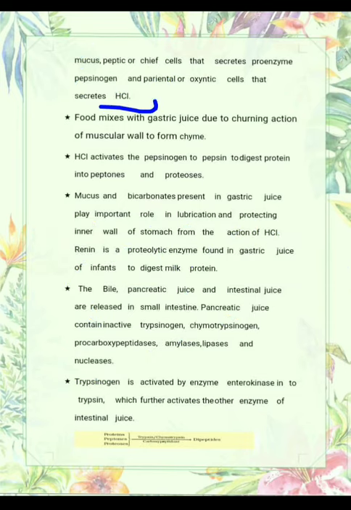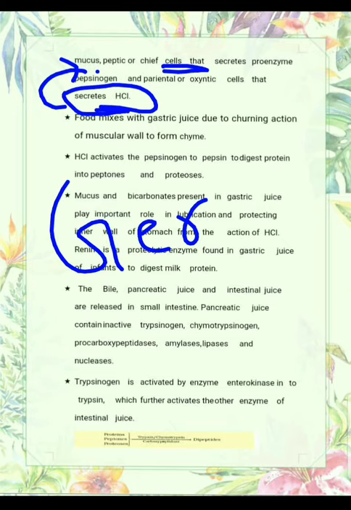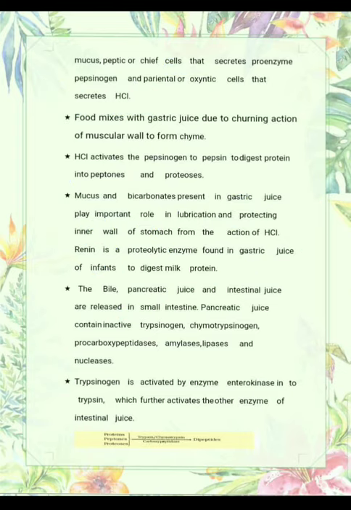So HCl, which is secreted by the oxyntic cells, or you can say parietal cells, helps in the conversion of pepsinogen into pepsin, which is the activated form. Means the pepsin now acts on the proteins and helps in their digestion. So the function of HCl is that it activates the pepsinogen enzyme, and another function is that it helps to kill the germs if they enter the body through the food. These are the functions of HCl.